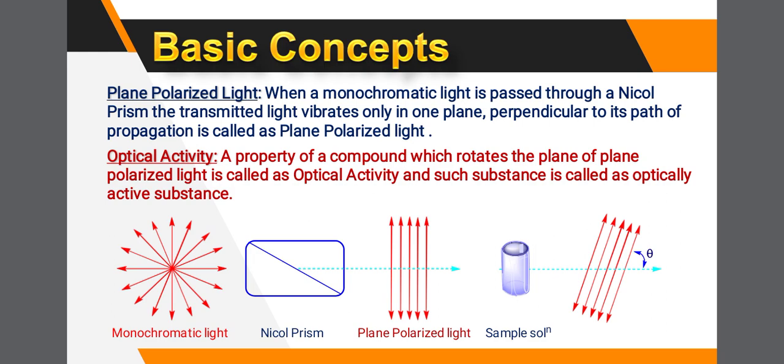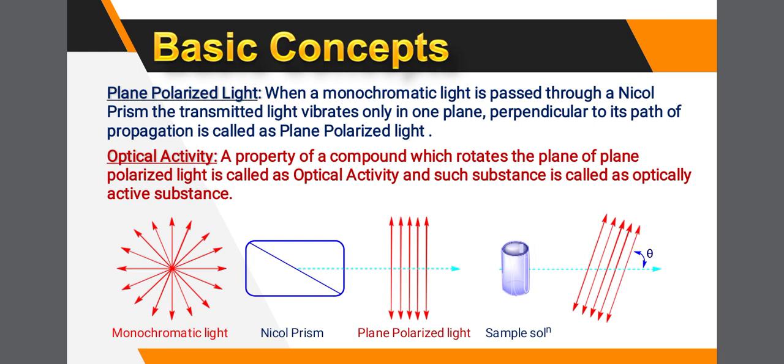Okay, plane polarized light. When a monochromatic light is passed through a Nicol prism, the transmitted light vibrates only in one plane, that is perpendicular to its path of propagation. It's called plane polarized light. Okay, what does optical activity mean? A property of a compound which rotates the plane of plane polarized light is called optical activity, and such a substance is called an optically active substance.